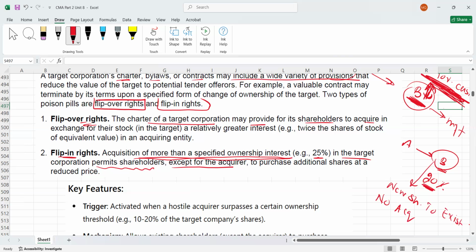So it means the existing shareholders can buy new shares at a reduced price.